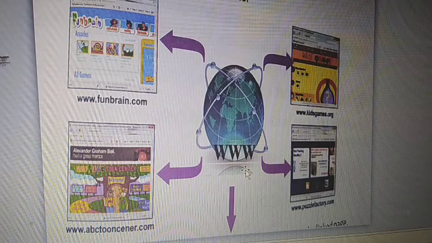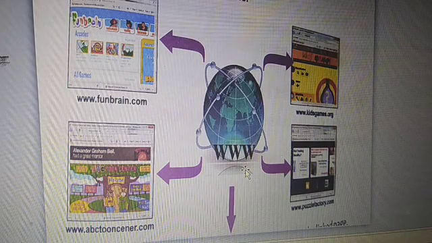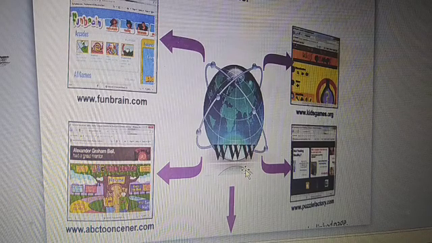It was invented by Mr. Tim Berners-Lee. He gave a great contribution to the evolution of the internet which we are using now. The www is just like a library of websites. There are millions of websites in www.